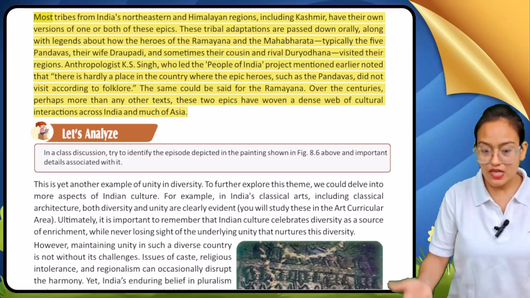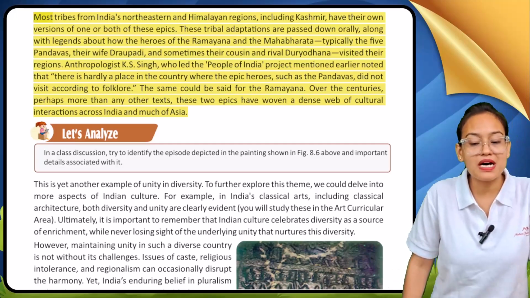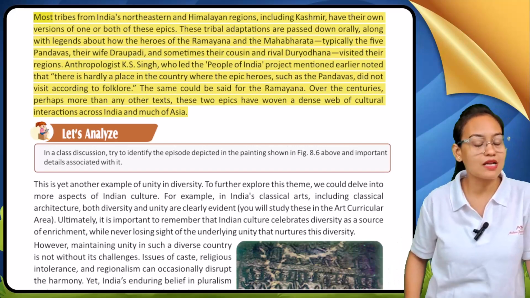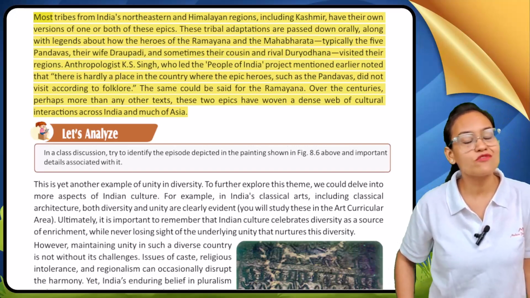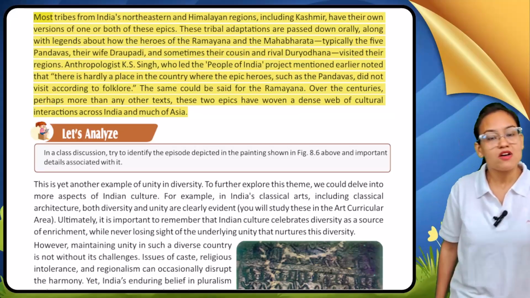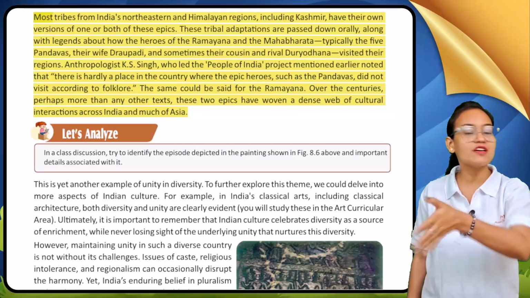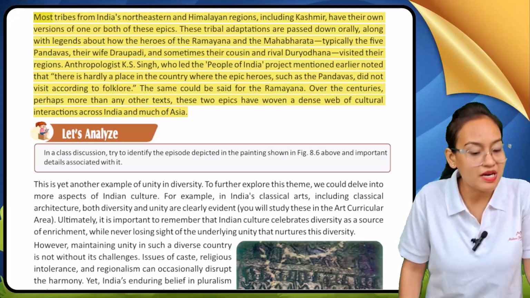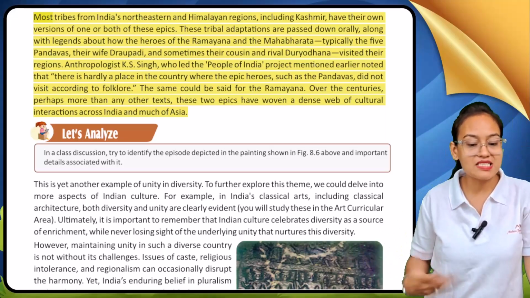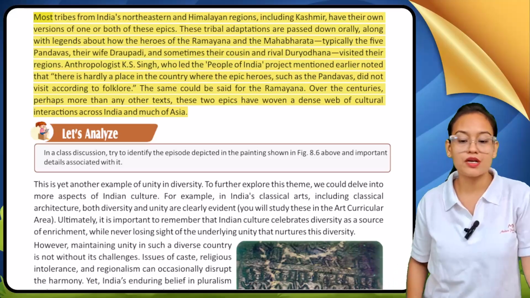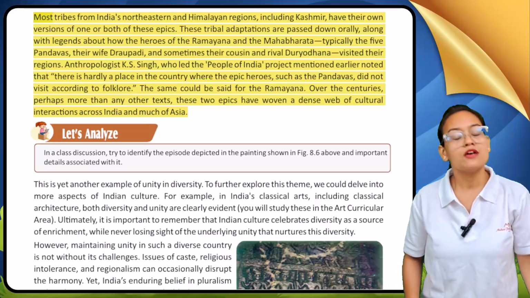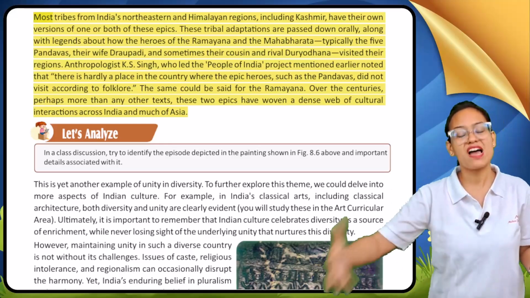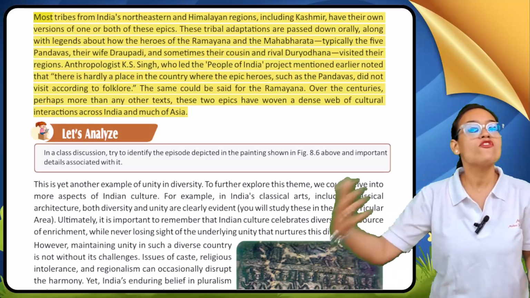These tribal adaptations are passed down orally along with legends about the heroes of Ramayana and Mahabharata. As you all know, my dear student, folk tales are specifically passed from one generation to another in tribal communities. Typically the five Pandavas, their wife Draupadi, and sometimes their cousin and rival Duryodhan visited their regions. So all the stories about them are passed from one generation to another in the form of folk tales.